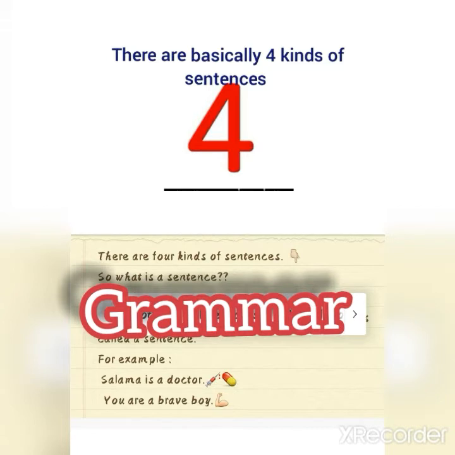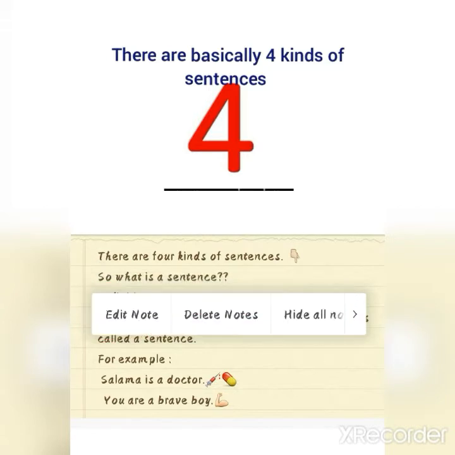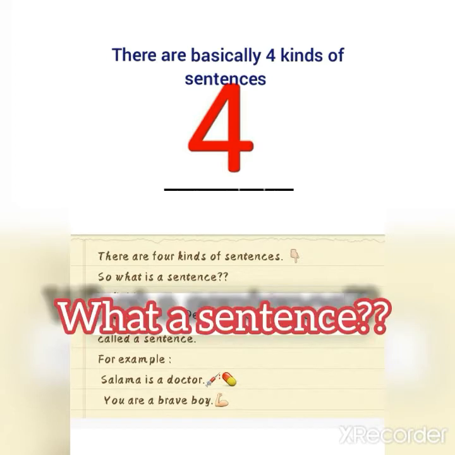So today we are going to learn another part of grammar that is very easy and interesting also. We are going to talk about the kinds or types of sentences. Basically, there are four types of sentences. As you can see on your first slide, there are basically four kinds of sentences. So today we are going to learn them. But before moving towards kinds, let me tell you what is a sentence. After getting the idea what a sentence is, then you will effectively learn its kinds or types.